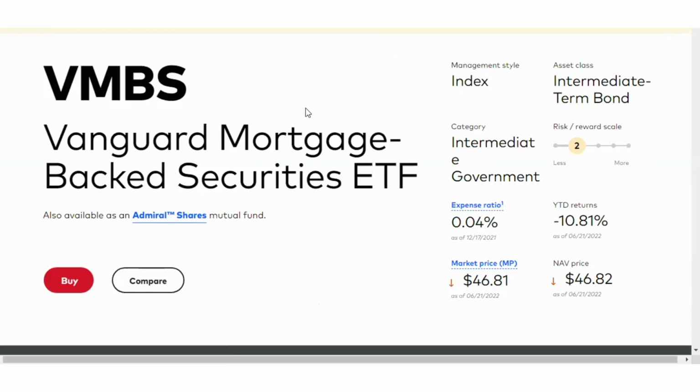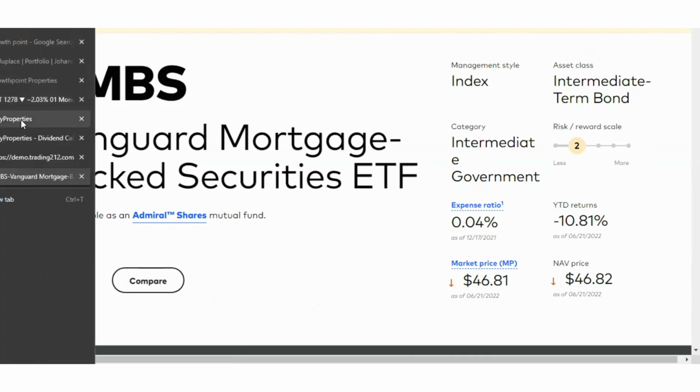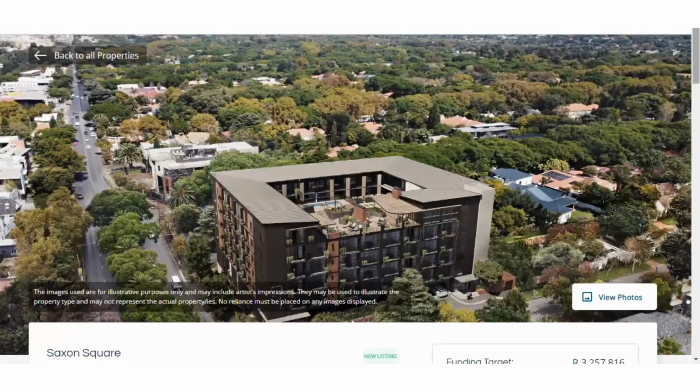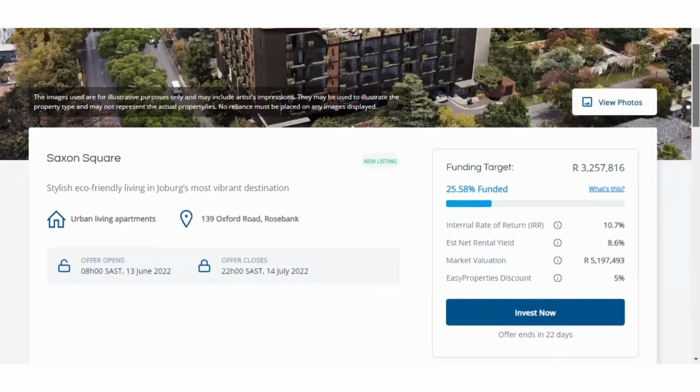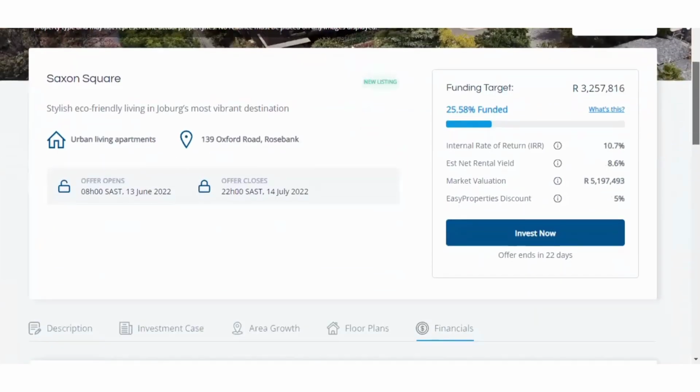So those are your three ways to invest in property online. Out of these three, which is my favorite? I'd definitely say Easy Properties is my favorite, simply because it's very easy, transparent, it's easy to understand what is going on at any given moment. And there's a group of professionals doing the research on the properties and making sure that whatever properties end up on the platform are high quality properties. So I do like that way.